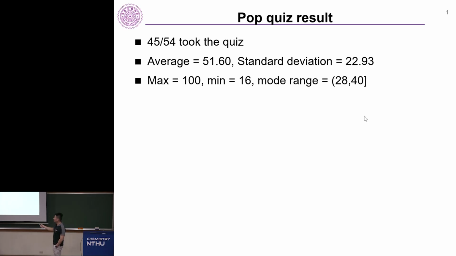There were still people who got 100%, and some people performed pretty well. The lowest score was 16. The mode range, which I showed in a plot here but somehow it didn't show, was from 28 to 40. That means a lot of you got a grade within this range. Any questions? Remember that liquids and solids are indeed the more difficult part of exam 2, so try to review this part more.